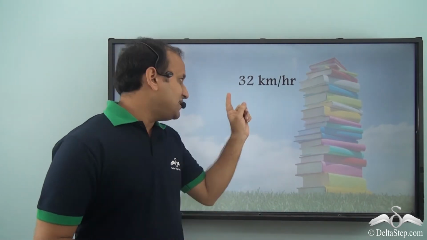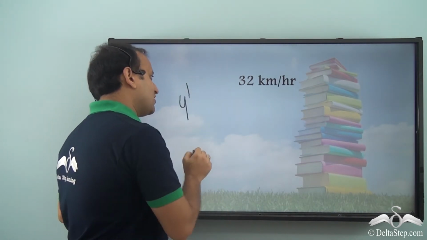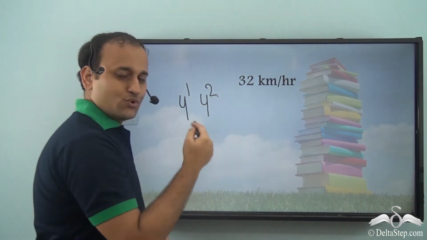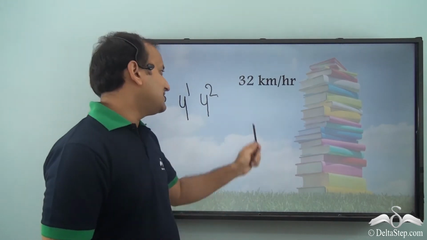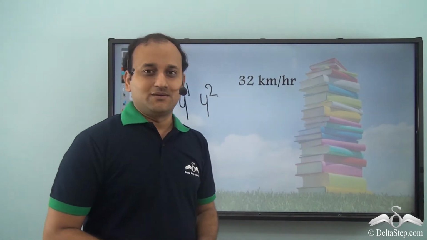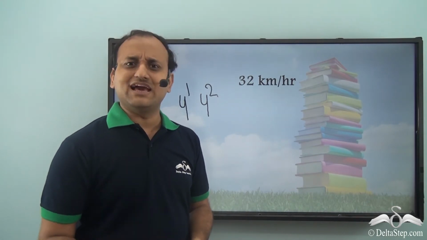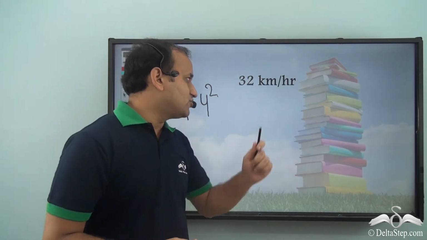That is, the speed increases at the power of 4. That is, for the first second, the speed is 4 to the power of 1. For the second second, it's 4 to the power of 2, and so on. Now, he has this information for sure, and he has 32 kilometers per hour. But still, he has not taken down the actual time. So how does he calculate that? He was really confused, and he was thinking how he could do that.